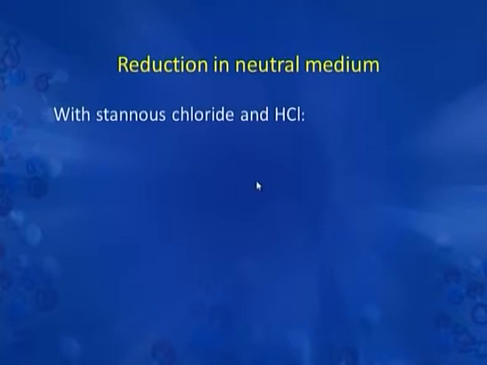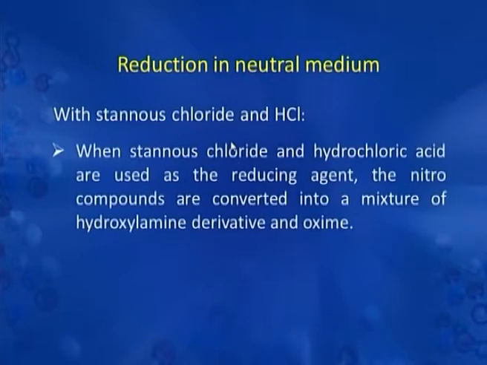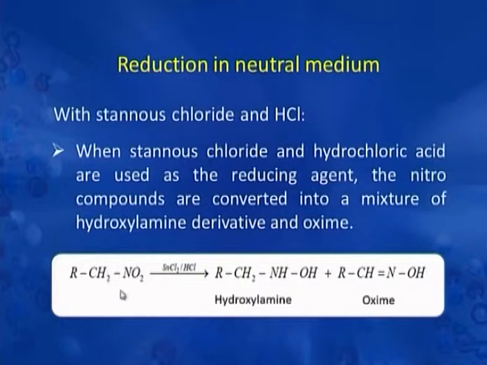When nitro groups are reduced in neutral medium with stannous chloride and hydrochloric acid, then a mixture of hydroxylamine derivative along with oxime is formed. Here you can see that a nitro compound upon treatment with stannous chloride and HCl forms this hydroxylamine and the oxime.